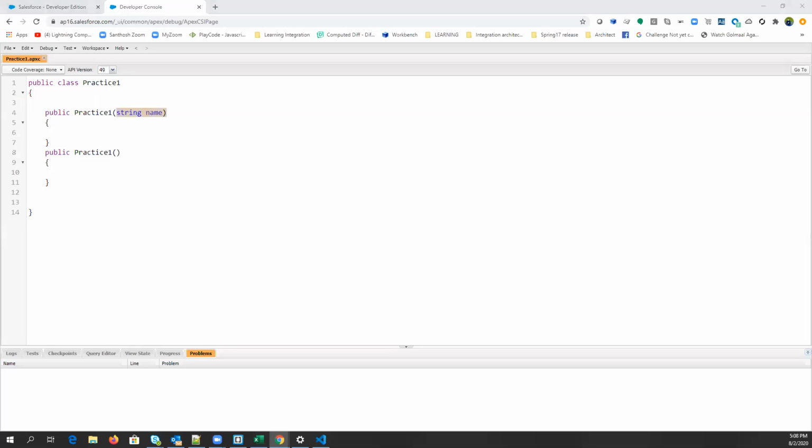Is that clear, guys? Yes. Anyone have any question till now? No. Okay. This is called method overloading. Okay, guys? Yes. So now we have another concept called method overriding.